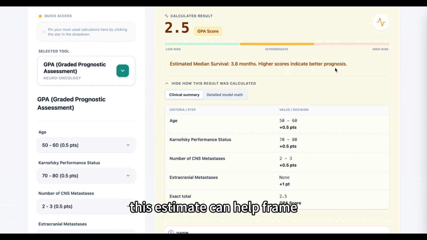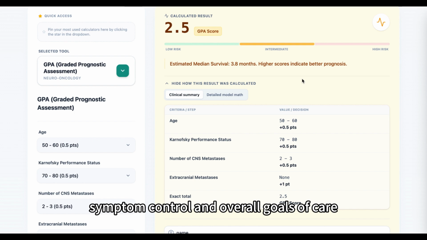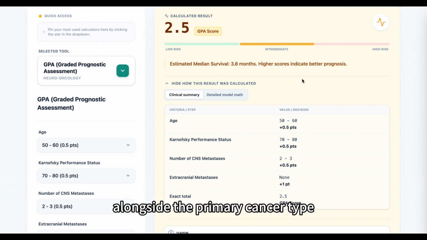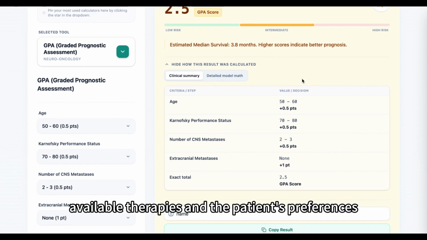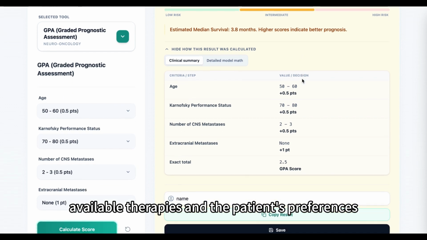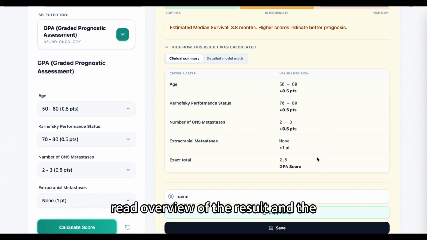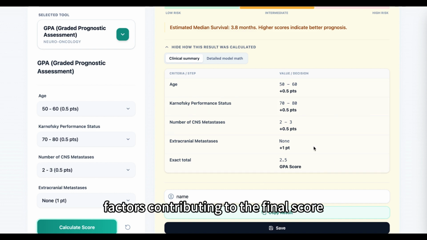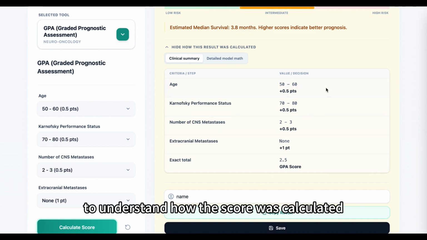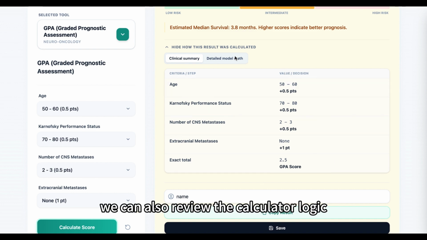This estimate can help frame discussions about treatment intensity, symptom control, and overall goals of care, but it should always be interpreted alongside the primary cancer type, available therapies, and the patient's preferences. The clinical summary provides an easy-to-read overview of the result and the factors contributing to the final score. To understand how the score was calculated, we can also review the calculator logic.